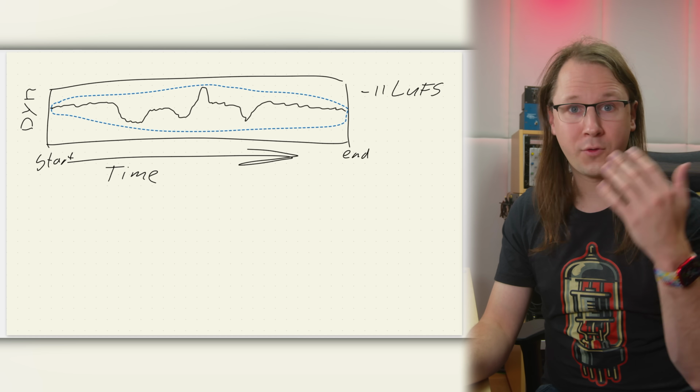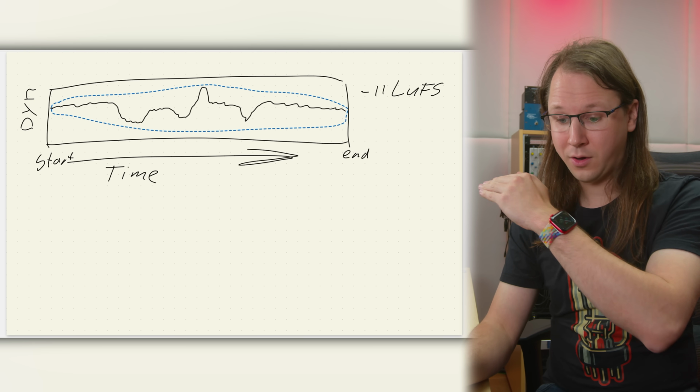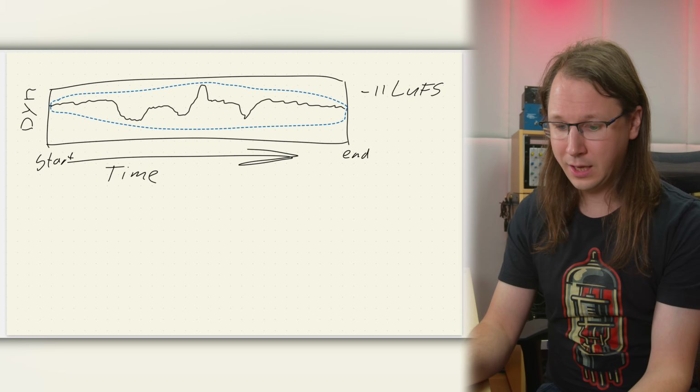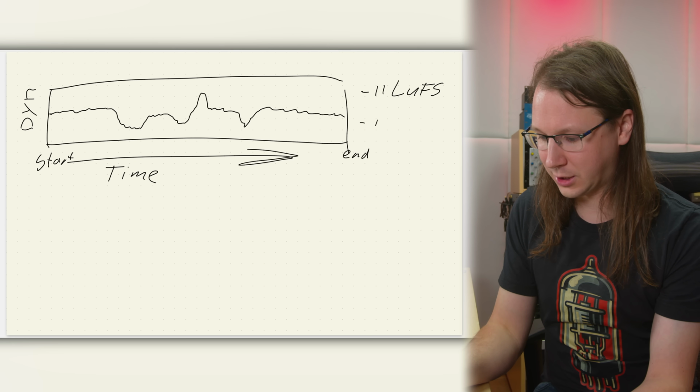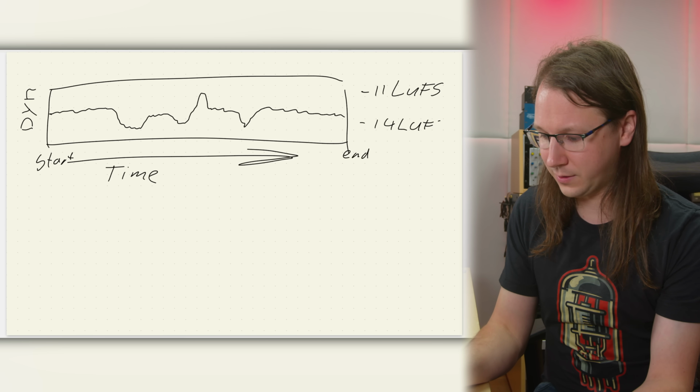So if I play a track at -9 and then play this track at -11, the track at -9 will sound louder to my ears. But this can be super easily manipulated. I mean, what if I would just turn the overall volume of the track down within my DAW? So right now the track is over here and I'm turning it down like this. What is good to know is that nothing in this track has changed. I've only turned down the volume in my DAW. If I now do a new loudness measurement, it will end up at, I don't know, -14 LUFS. So that's interesting. I got my loudness measurement to spit out two different numbers without factually changing something in the track. I just turned it down a little bit.